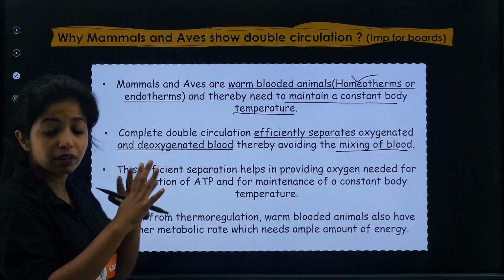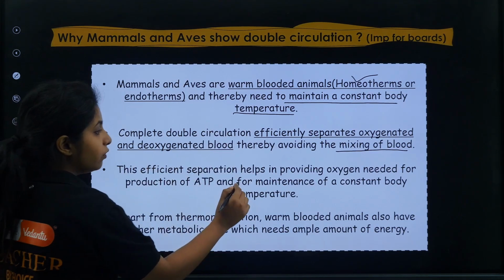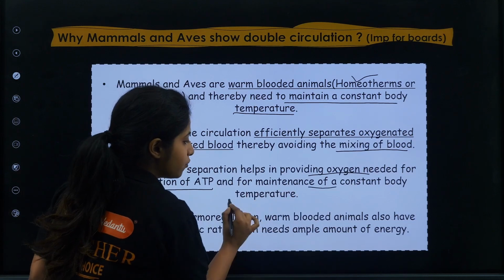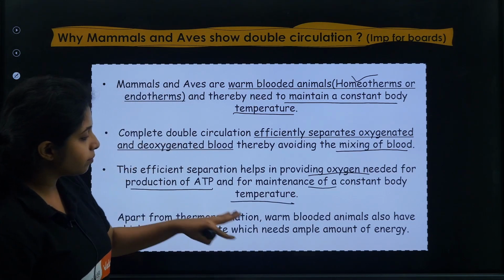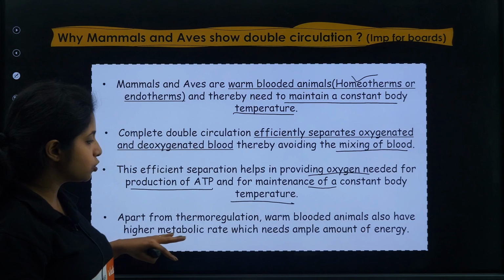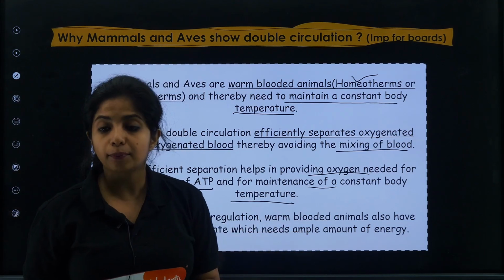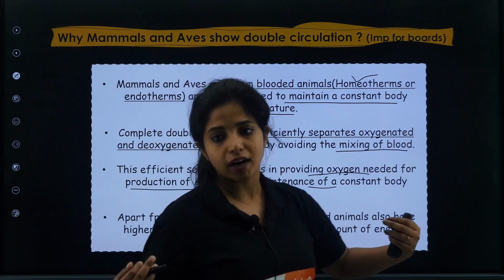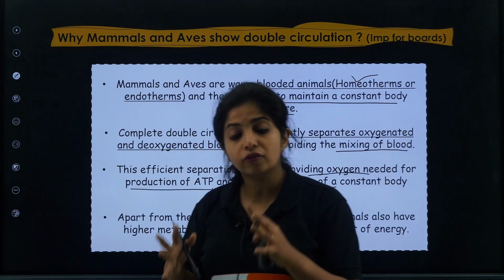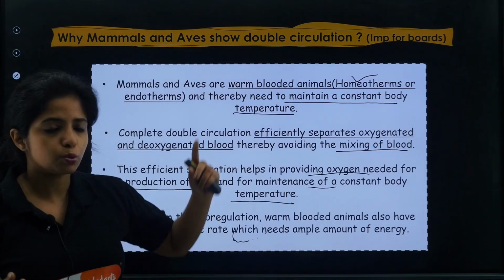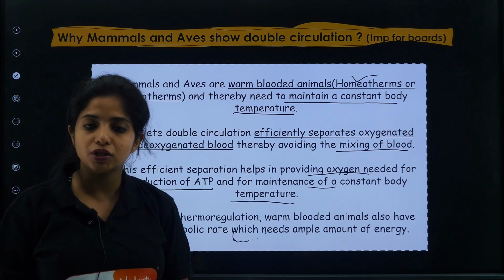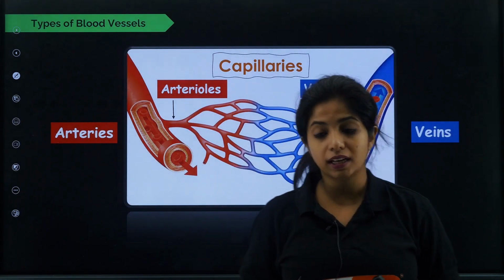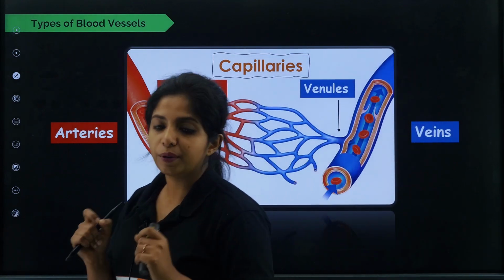Now what happens with the help of this efficient separation, children? It will help in providing oxygen needed for production of ATP and for maintenance of constant body temperature. Apart from thermoregulation, warm-blooded animals also have a higher metabolic rate, which needs an ample amount of energy. So apart from maintenance of temperature, because they are higher organisms, they have many other needs for which they need enough oxygen, which is why they show complete double circulation. Okay. Now comes the next thing, that is types of blood vessels.